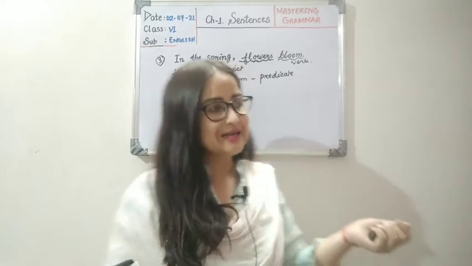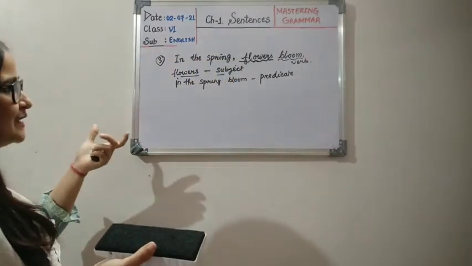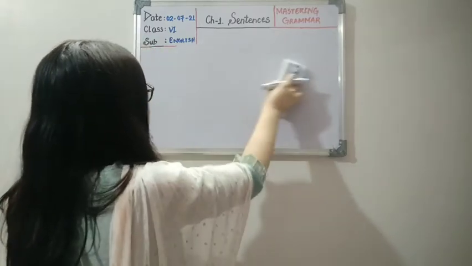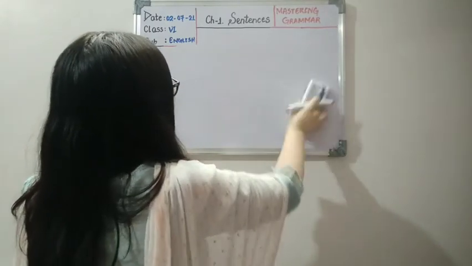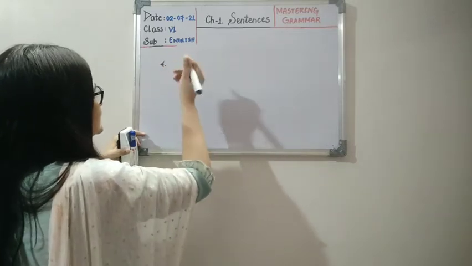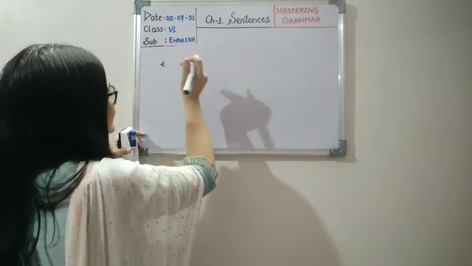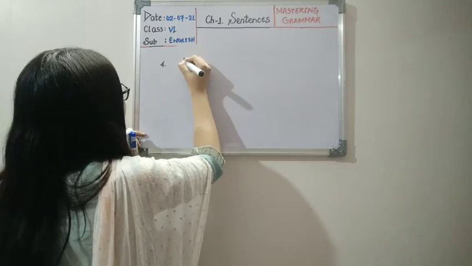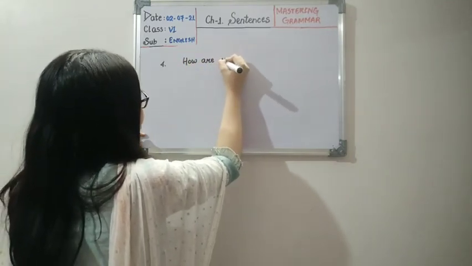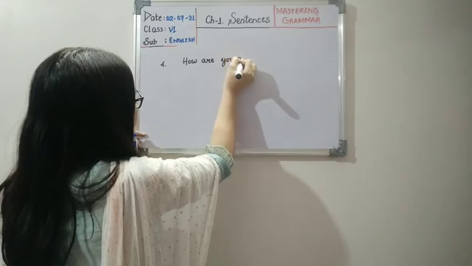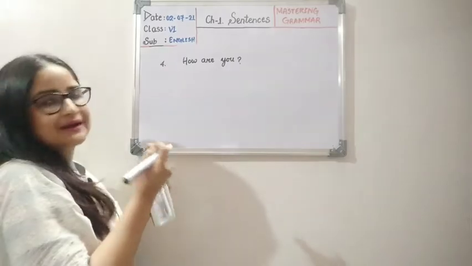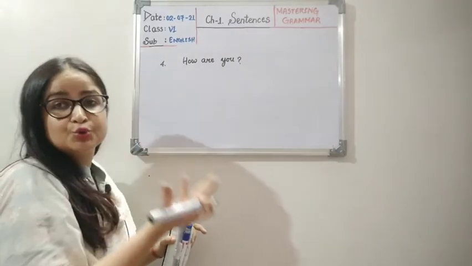Okay children, now I hope you got this clear. Now let us move to some questions and some imperative sentences, or some command or suggestion. Now the 4th example, children, let's see how we will find subject and predicate in these kinds of sentences. How are you? If I ask you this question, how do we find the predicate? About whom are we asking?